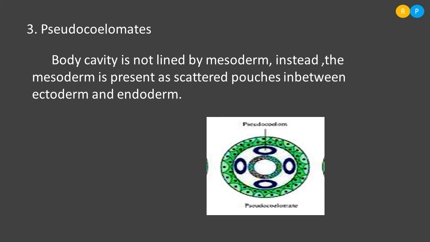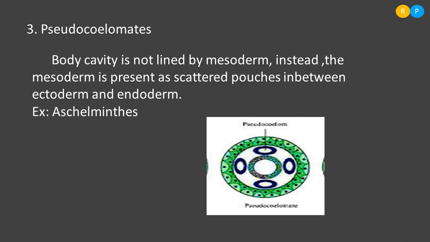Clear, right? So you could make out the difference between pseudocoelom and true coelom here. True coelom is always lined by mesoderm layer on either side. But here there is no lining of mesoderm on either side. Instead, the mesoderm is present in the form of scattered pouches in the cavity region, so it is called pseudocoelom. The animals showing this kind of coelom are named as what? Yes, pseudocoelomates. So the best example of an animal showing pseudocoelom is Aschelminthes.